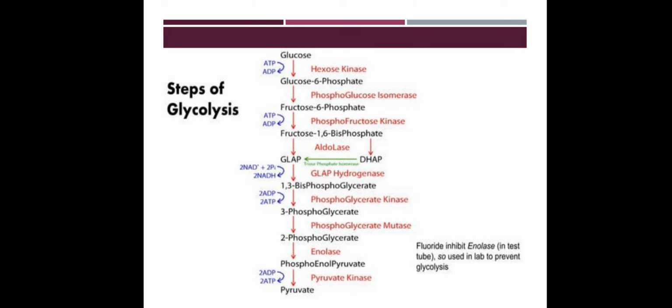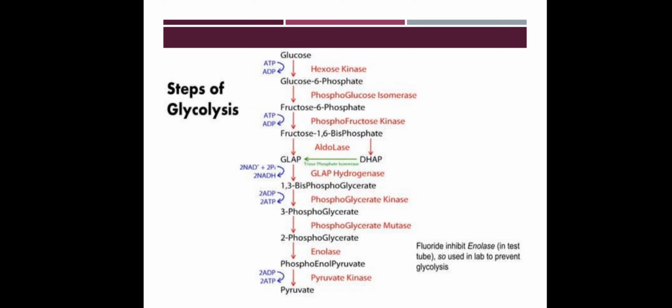Here we have the flow chart for the reaction. Glucose is converted to glucose 6 phosphate in the presence of hexokinase, where it utilizes ATP, which is converted to ADP. Glucose 6 phosphate is converted to fructose 6 phosphate with the help of the enzyme phosphoglucose isomerase.